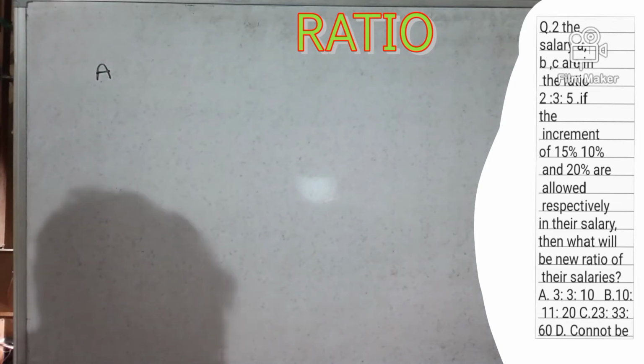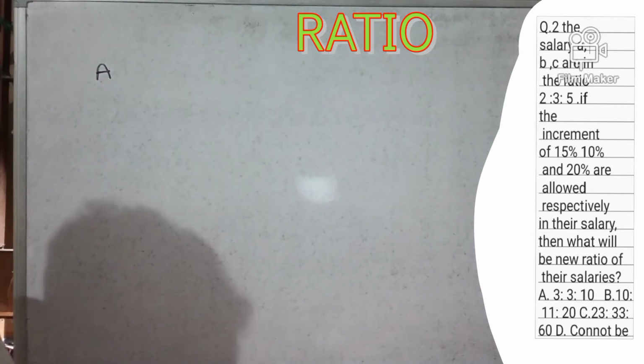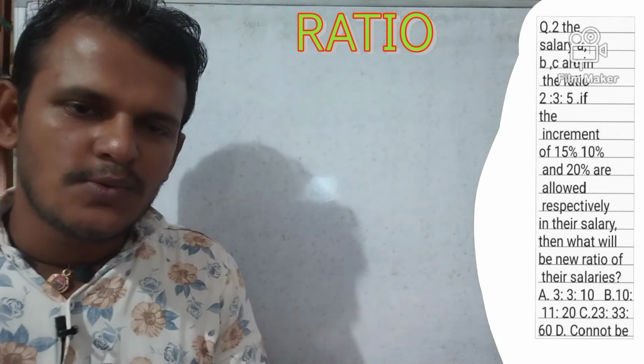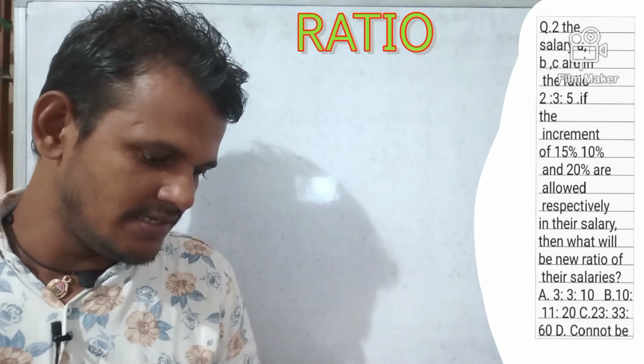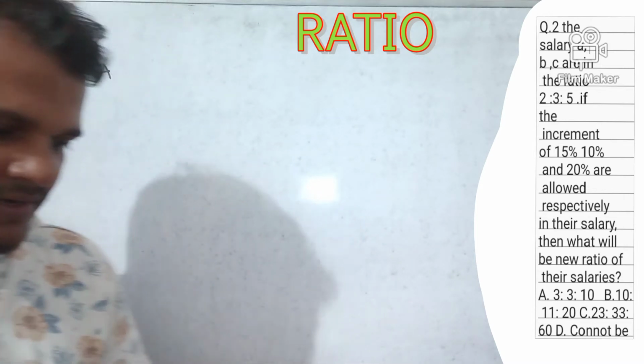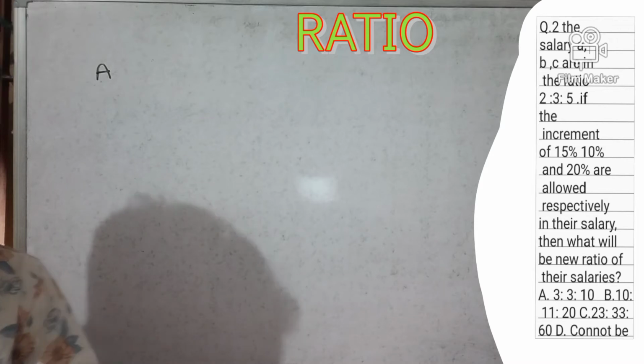And we have 4 options. Option A is 3:3:10, option B is 10:11:20, option C is 23:33:60, and D is cannot be determined. Okay, so now see here.